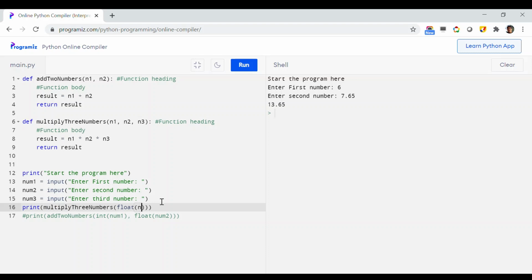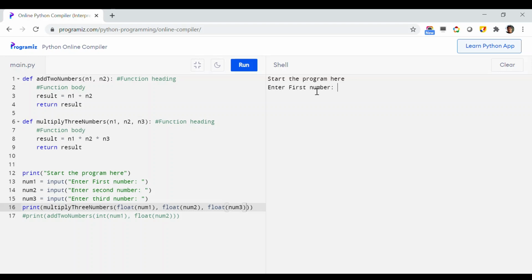So let's say num1, num2, and num3. So for everything I have to use a float. Let's just convert it. So like this. So now let us run this program and let us see what happens.